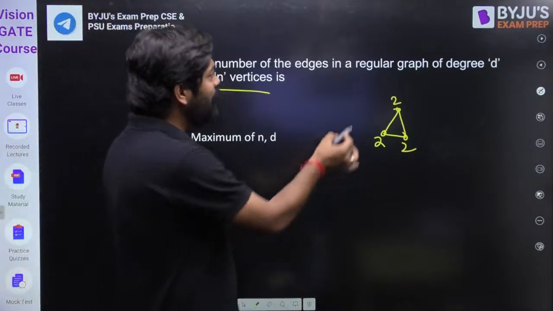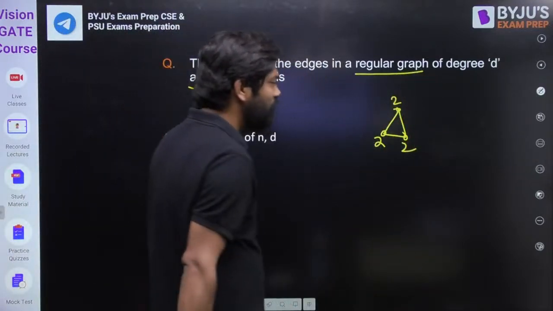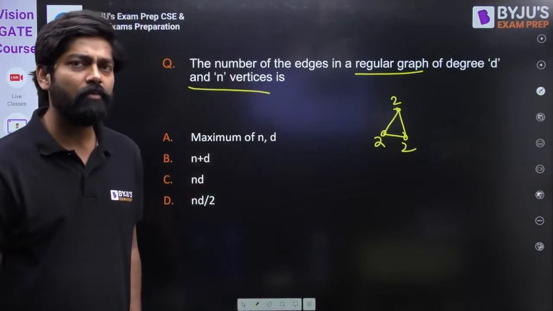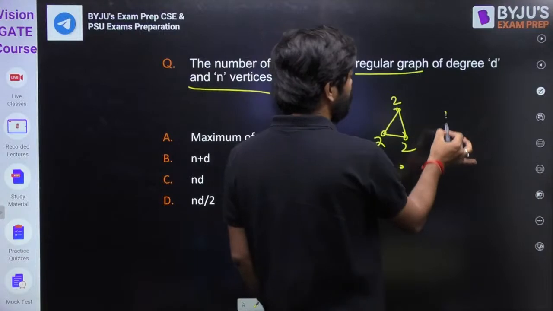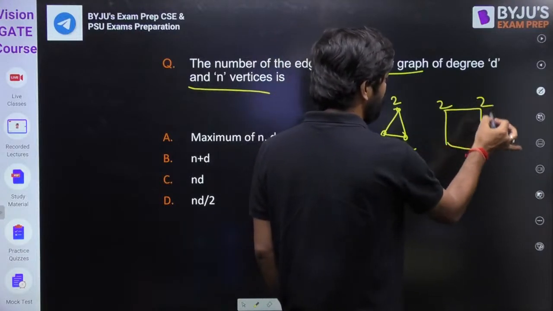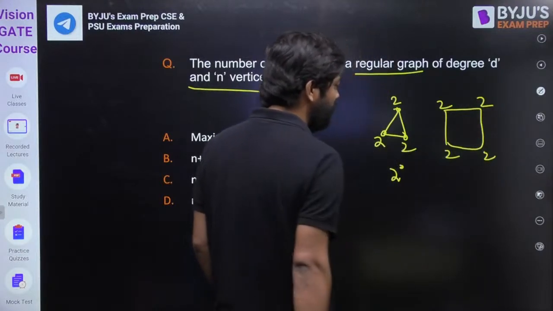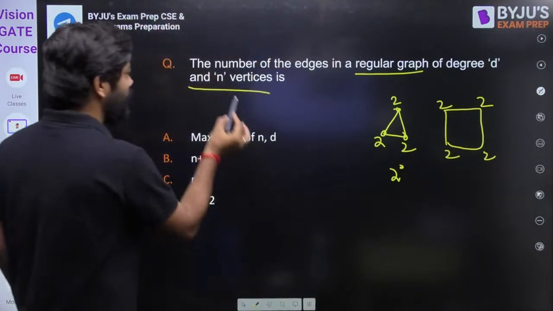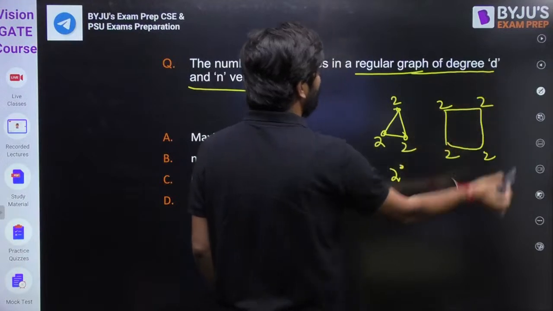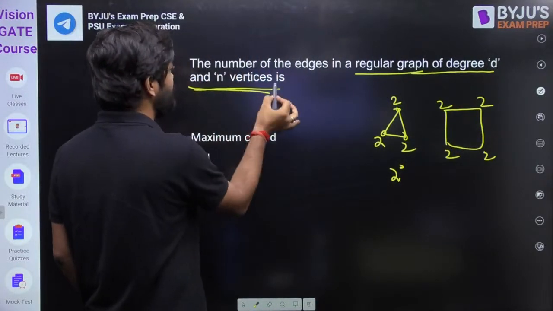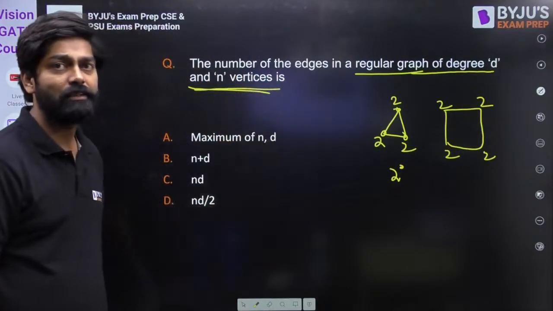Okay. So see clearly, regular graph means, I think everyone knows, degree of every vertex is same. See, this is a 2-degree regular graph. This is also a 2-degree regular graph. Are you getting my point? So they are telling here: the number of edges in a regular graph of degree D and n vertices is. They are asking about the number of edges.